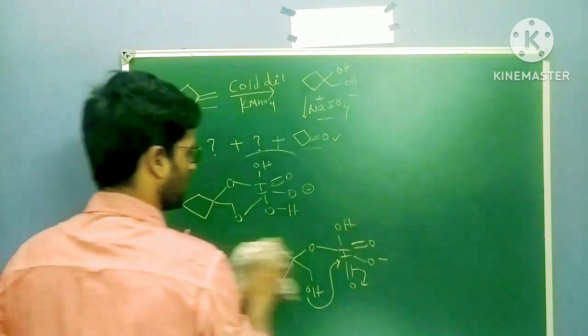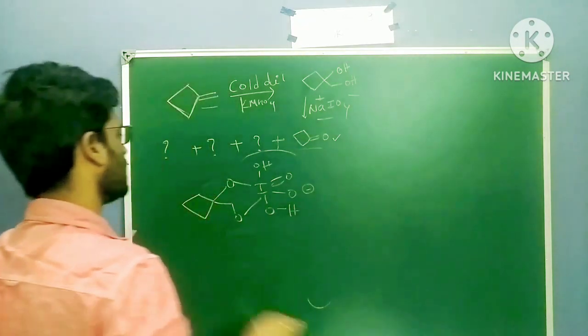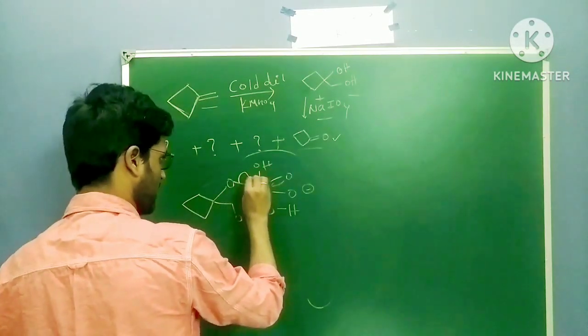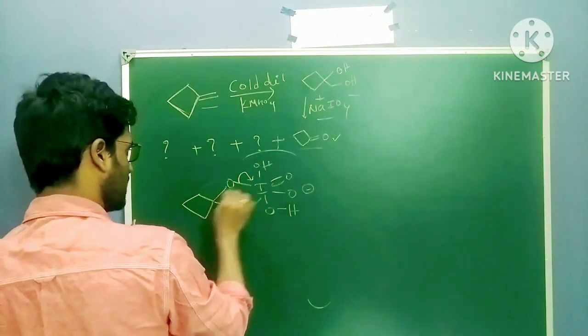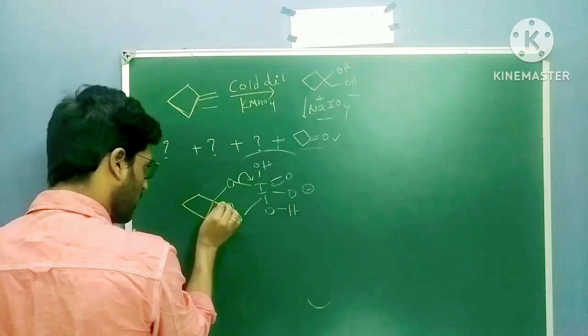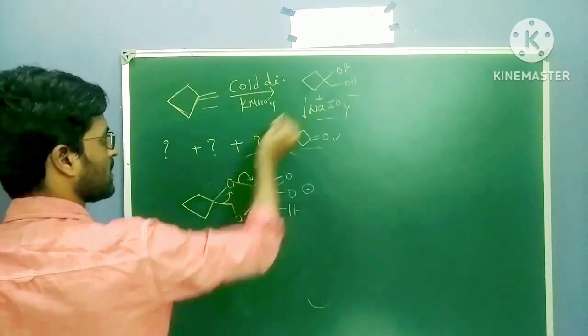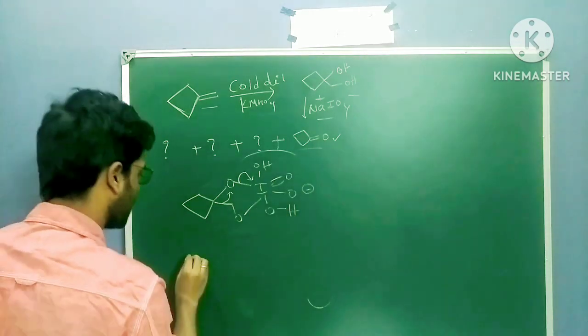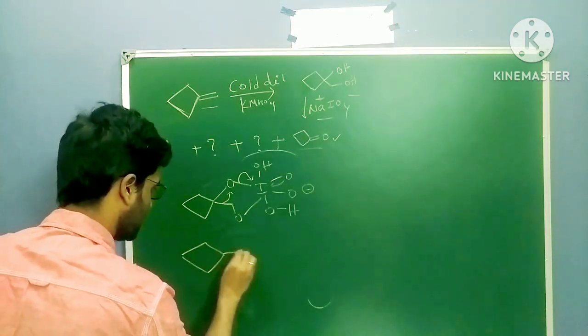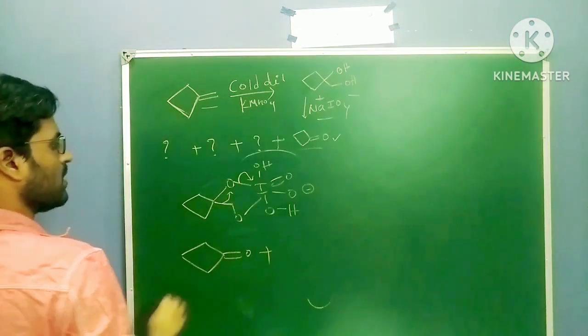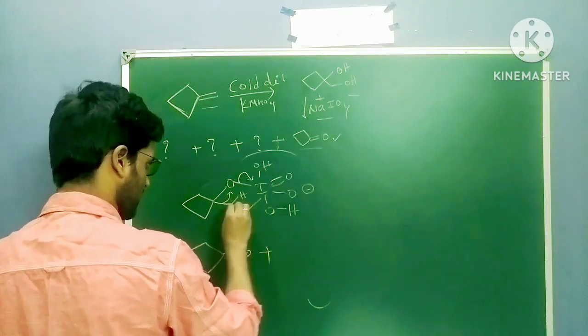Now observe clearly. Here I am just breaking this bond, and here getting a positive charge, so this bond will break like this. So what happens? A ketone will form, this product will form. So the first product formed is a ketone. If you observe here, two hydrogens are there.